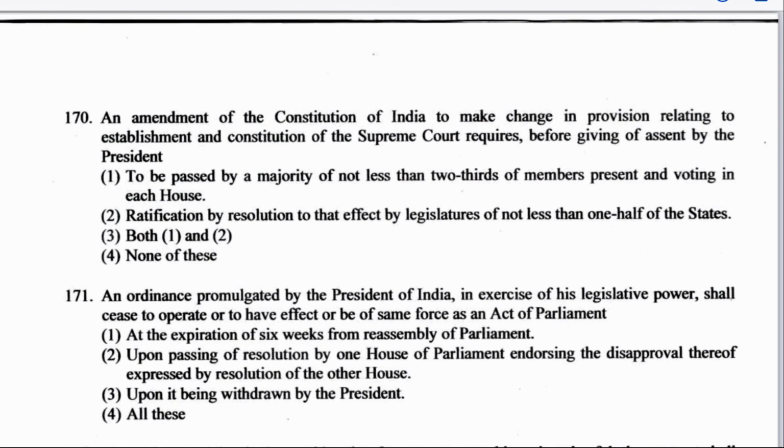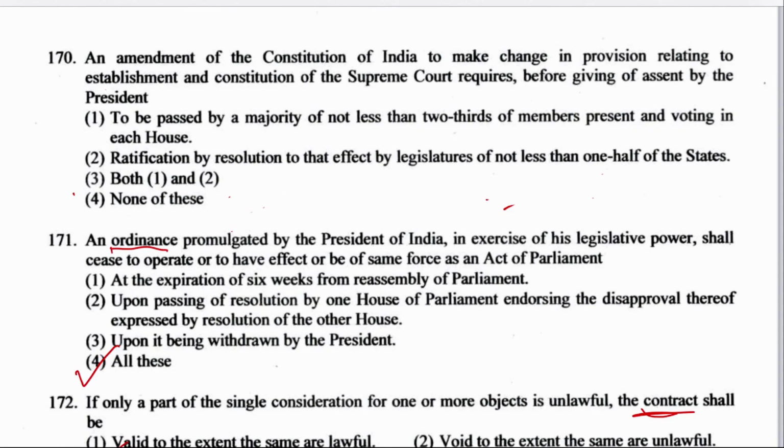Next is question number 170. An amendment of the Constitution of India to make change in provision relating to establishment and constitution of the Supreme Court requires before giving of assent by the President. Amendment is mentioned in Article 368. And the proviso of clause 2 provides that ratification by the legislatures of not less than one half of the states by resolution, in certain cases mentioned in the proviso, and proviso clause B mentions chapter 4 of part 5, which is Union Judiciary and Supreme Court.